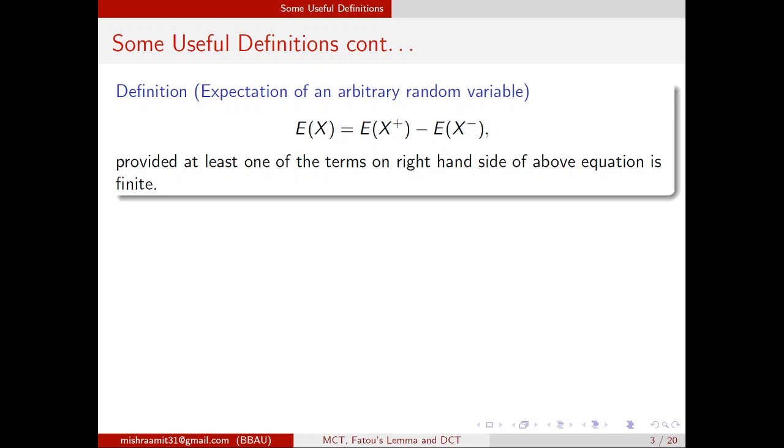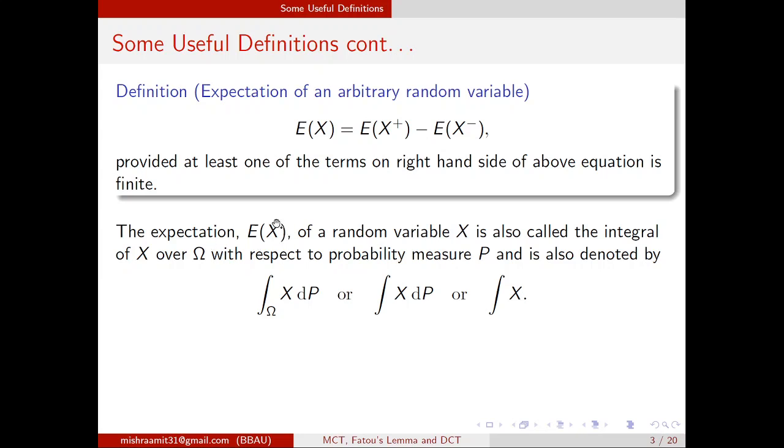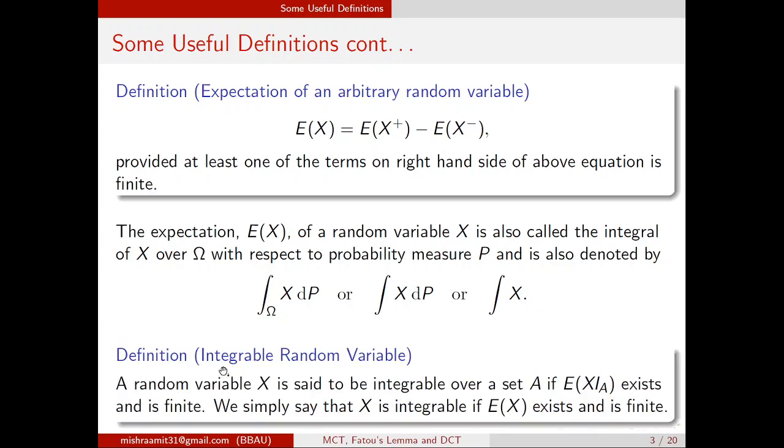I am not giving details of these things because I assume that you know them. I am just recalling the definitions. The expected value of the random variable X is also called the integral of X over Omega with respect to the probability measure P, and is denoted by integral X dP, or simply integral X. So the expected value of X is actually the integral with respect to the probability measure P. And now there is the notion of an integrable random variable.